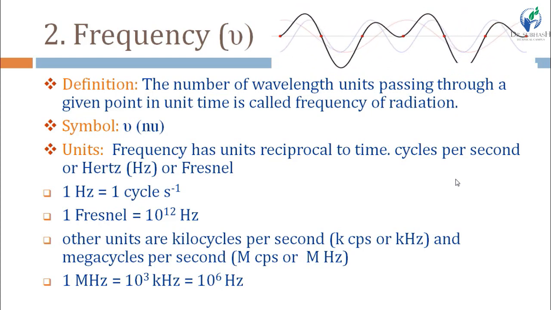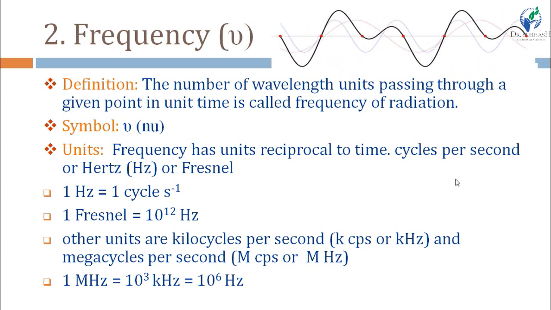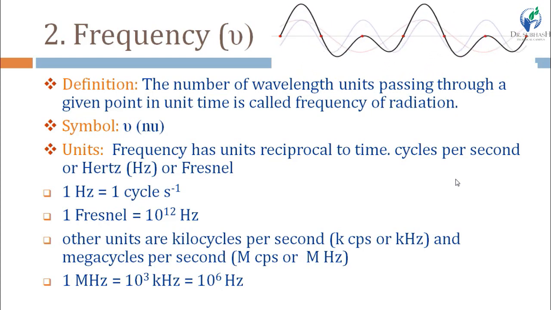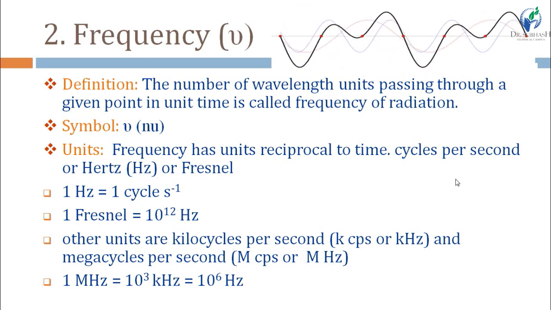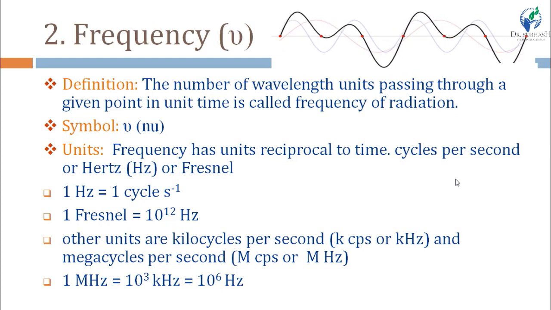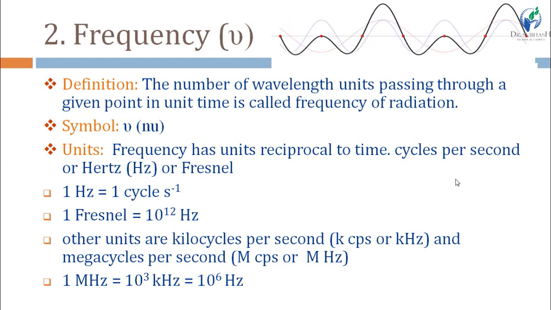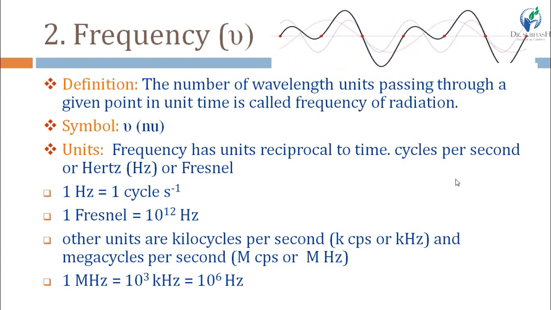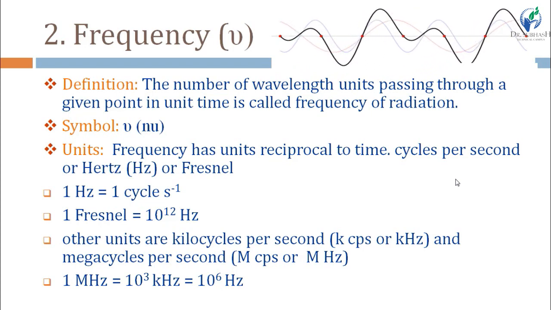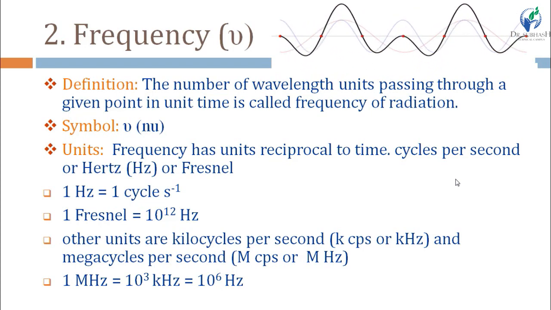1 hertz is equal to 1 cycle per second, and 1 Fresnel is equal to 10 raised to 12 hertz. Other units of frequency are kilocycles per second or megacycles per second, and 1 megahertz is equal to 10 raised to 3 kilohertz, which is equal to 10 raised to 6 hertz. Mega, kilo, right?